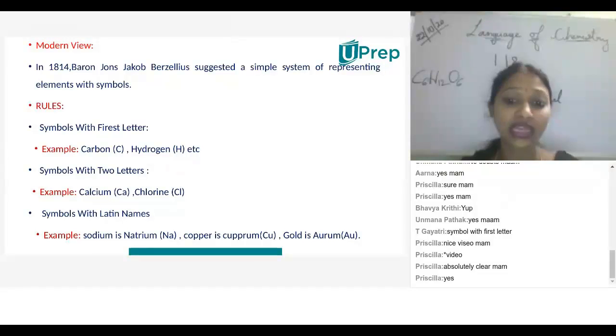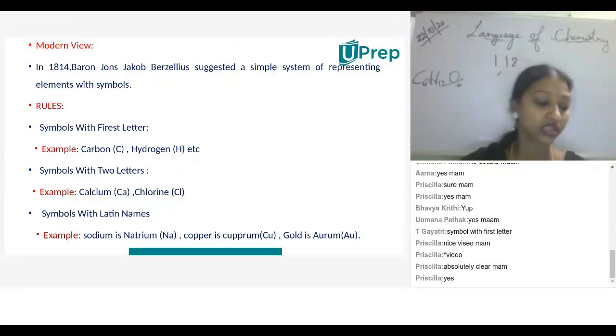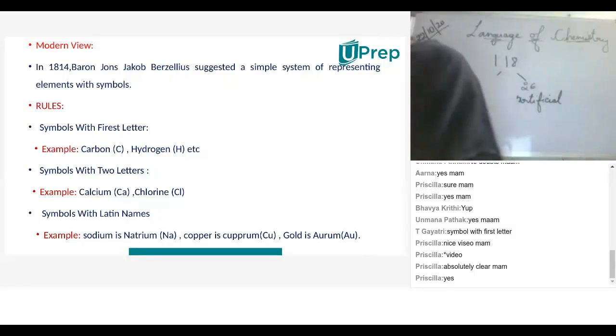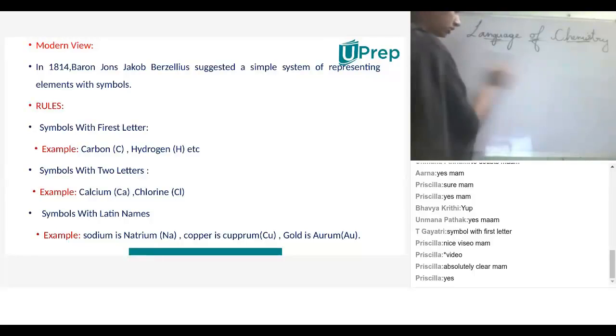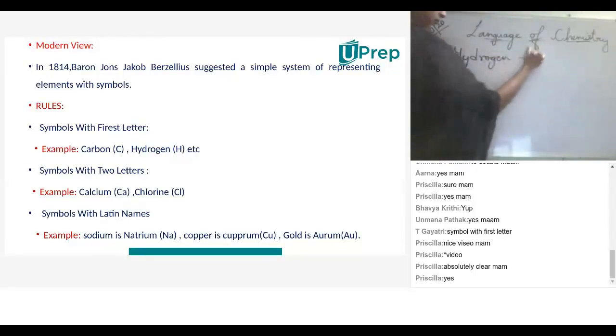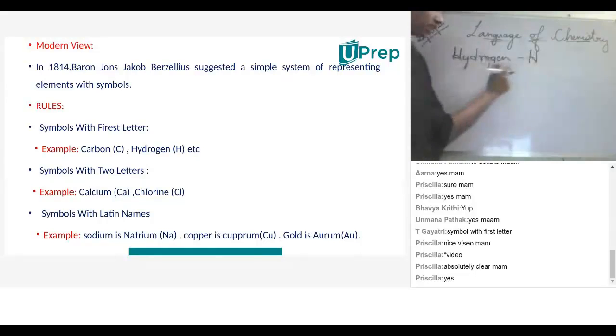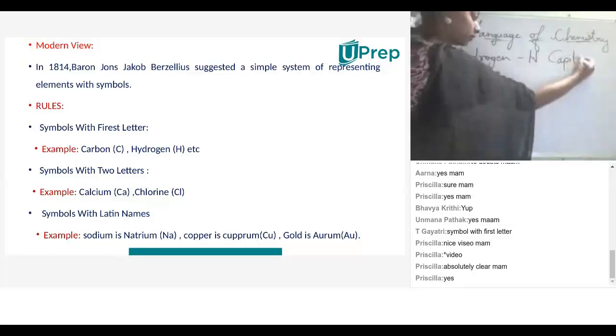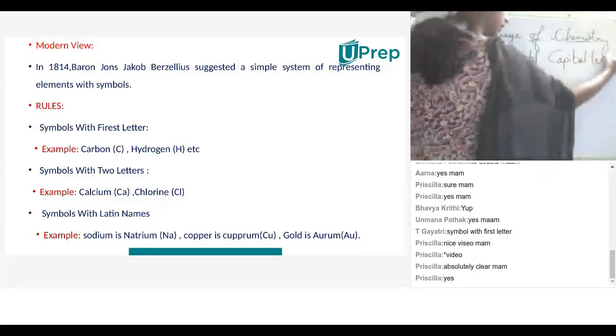For example, rules. First one, he has taken the symbol from the first letter. So tell me a few elements based on the first letter, children. Hydrogen. Carbon. H, because he considered only the first letter, and that should be a capital letter, not a small letter, children. Capital letter.